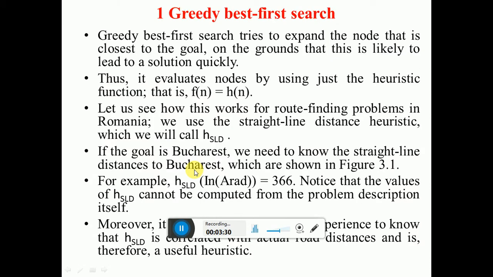If the goal is Bucharest, we need to know the straight line distances to Bucharest that are given in the table. Then from Arad to Bucharest, the SLD is given as 366.